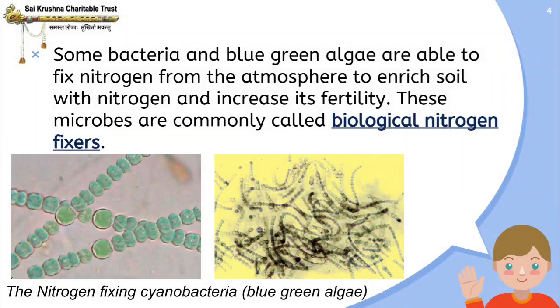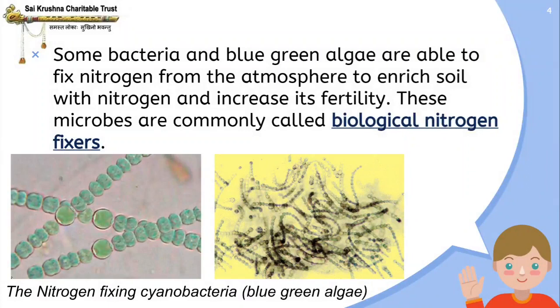Now, this is a very important question which may come in your exam: what are nitrogen fixers? Nitrogen fixers are the microorganisms which are capable of transforming the atmospheric nitrogen gas into nitrogen compounds like ammonia, which are usable by plants, and they increase the fertility of the soil.